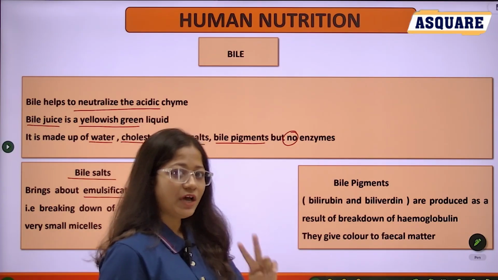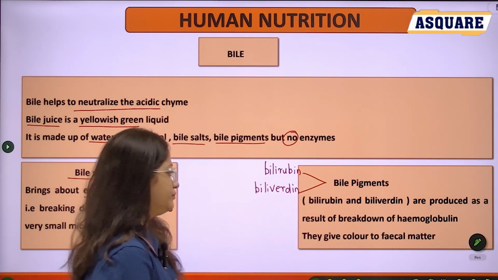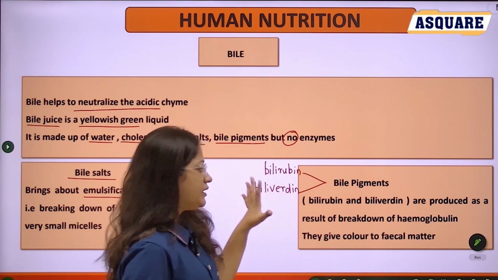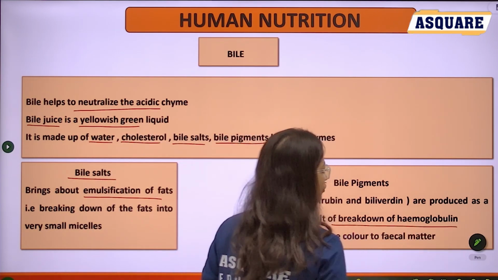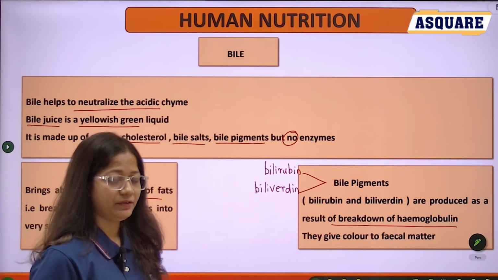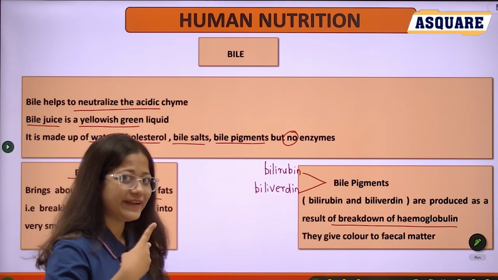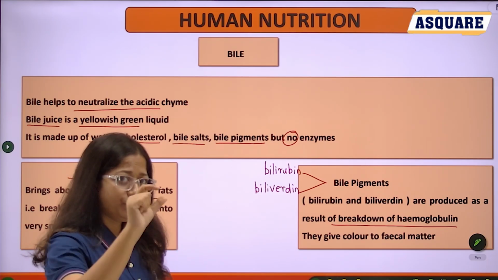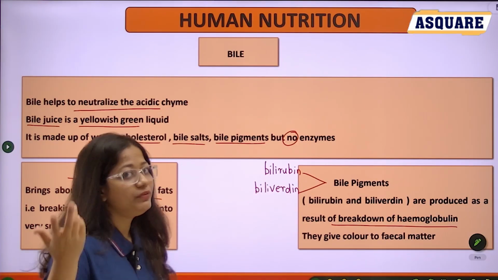Bile pigments are of two types, bilirubin and biliverdin. Bilirubin and biliverdin are produced as a result of breakdown of hemoglobin, and they give the color to the fecal matter. Hemoglobin is broken down to form two kinds of bile pigment, bilirubin and biliverdin, and they both give color to the fecal matter.